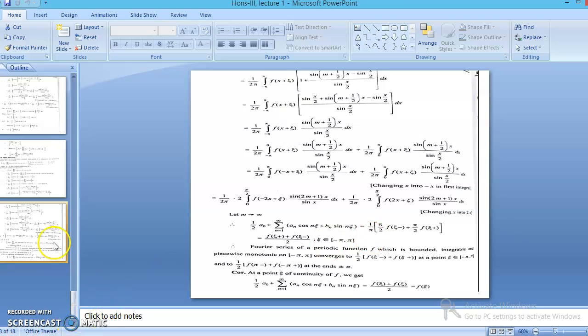Then there are some corollaries. This is the corollary of the theorem. This is all. After these theorems, all theorems are very important. One theorem comes in the long answer questions. From 4 to 5 theorems, one theorem always comes in the examination for the long answer questions, and their statements are also important for short ones. After these theorems, in the next lecture we will discuss examples of Fourier series, how we can calculate the Fourier series of a function.